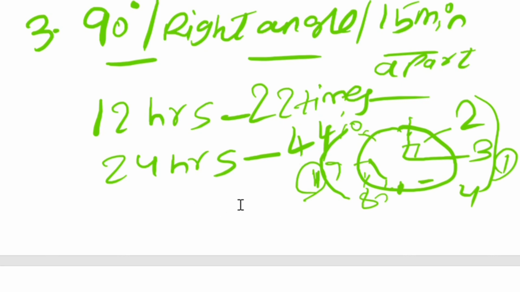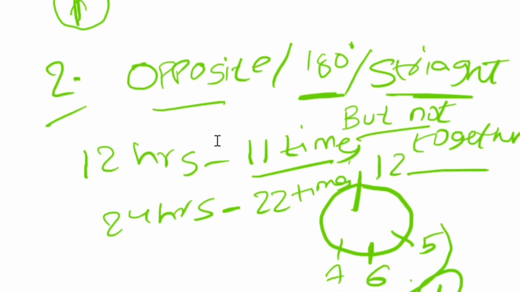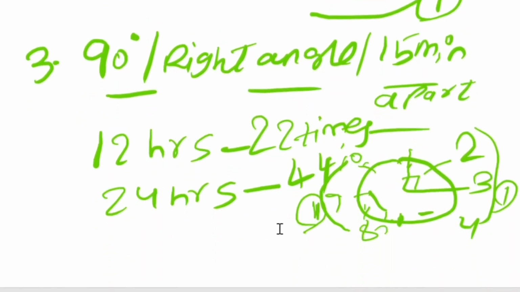So I discussed with you three cases. There is a minute hand and hour hand. They will be coinciding or meeting in 12 hours 11 times, in 24 hours 22 times. Exactly opposite to each other, or 180 degrees apart, in 12 hours 11 times, in 24 hours 22 times. And exactly meeting at a right angle, in the sense 15 minutes apart or 90 degrees exactly. They will form a right angle every hour before 6 and after 6, but between 2 to 4 and 8 to 10 only once.